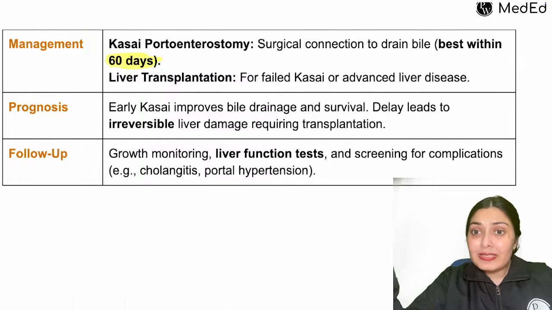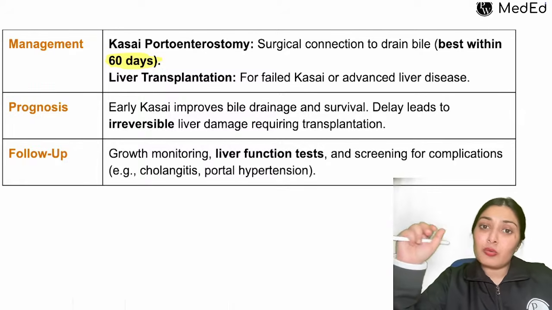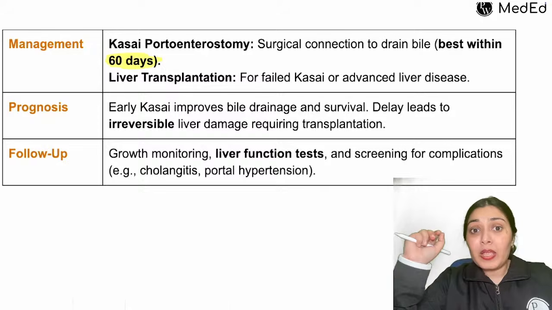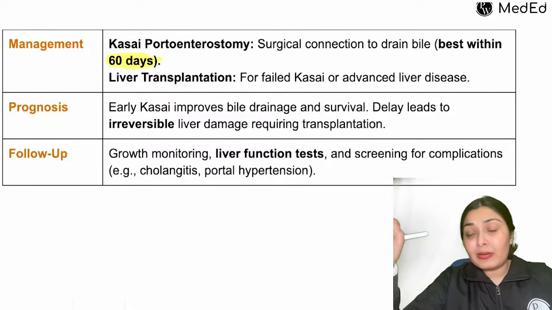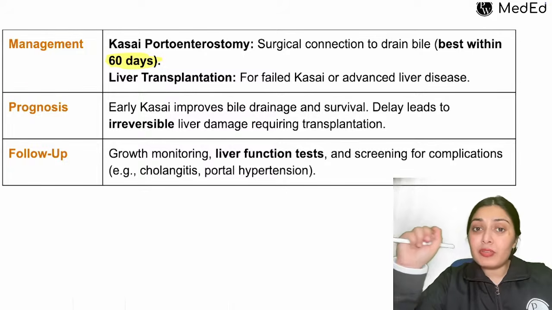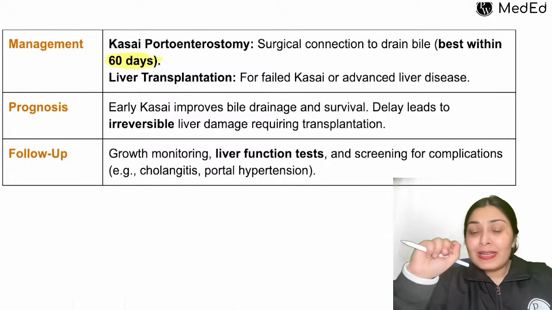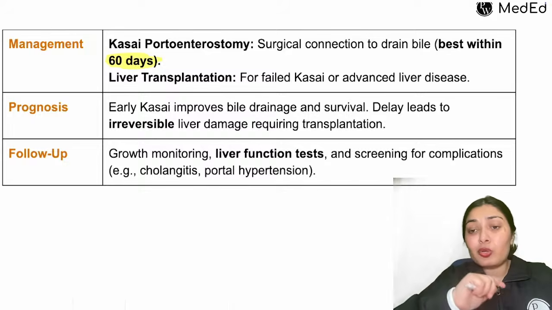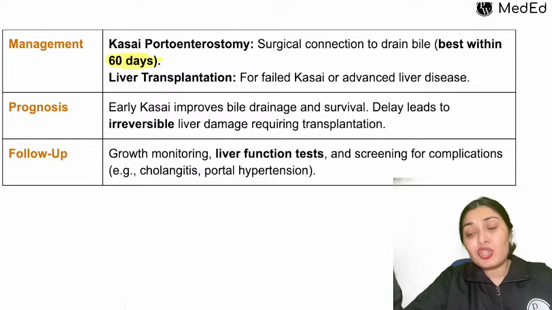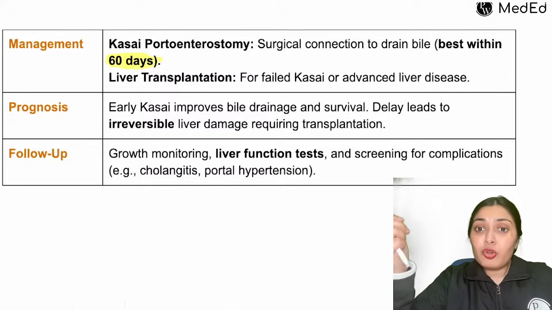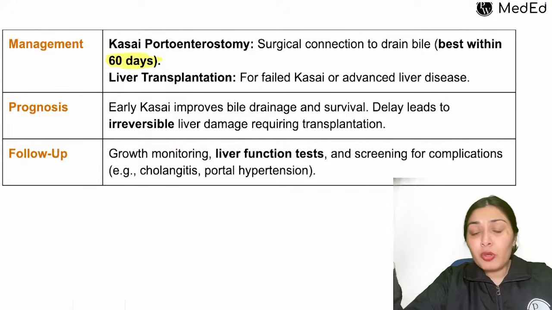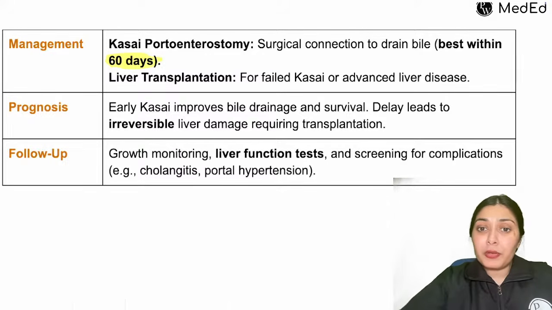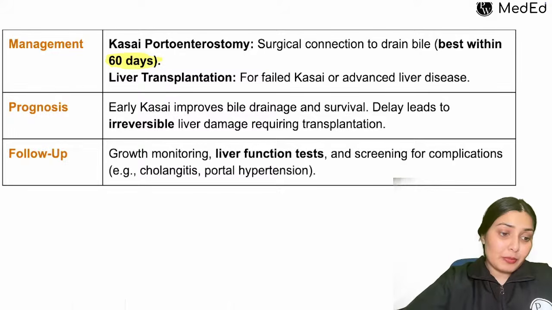And for failed Kasai or advanced liver disease, we can go for liver transplantation. What is important here is that for prognosis to be better, this procedure has to be done within 60 days. If we do early Kasai, that will improve the bile drainage and survival. Delay will lead to irreversible liver damage, and that would then require transplantation. Follow-up, we go for growth monitoring, LFTs, and screening for complications like cholangitis and portal hypertension.